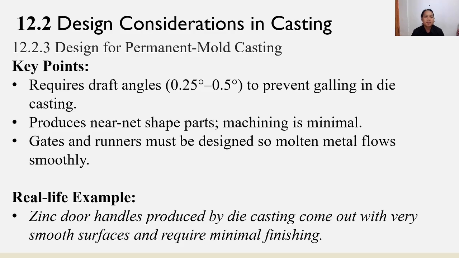Next, design for permanent mold casting. It requires draft angles of 0.25 degrees to 0.5 degrees to prevent galling in die casting. It produces near net shape parts. Machining is minimal. Gates and runners must be designed so molten metal flows smoothly. In a real-life example, zinc door handles produced by die casting come out with a very smooth surface and require minimal finishing.